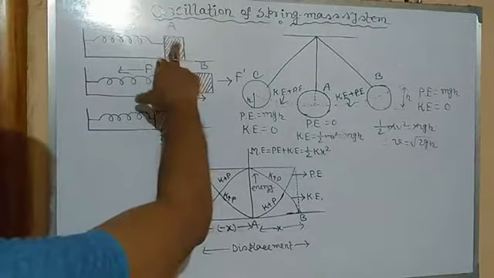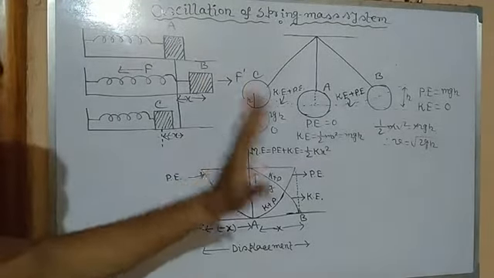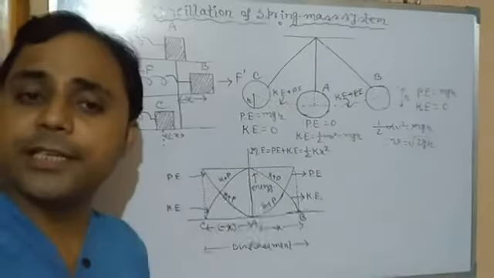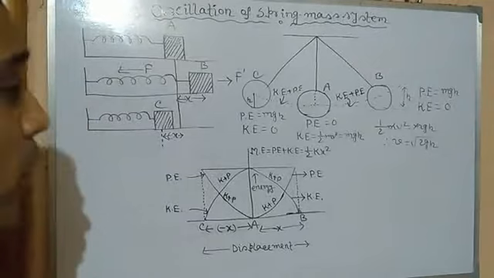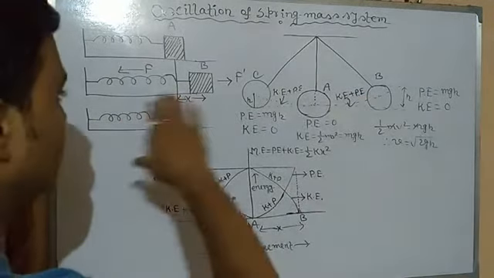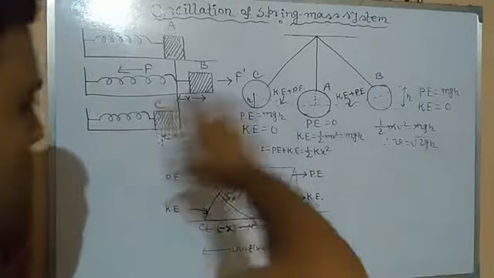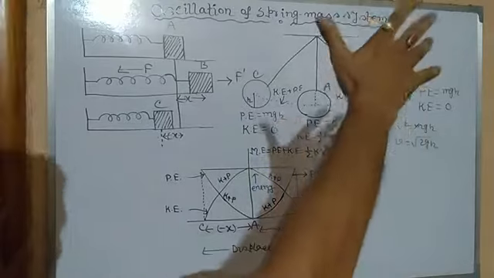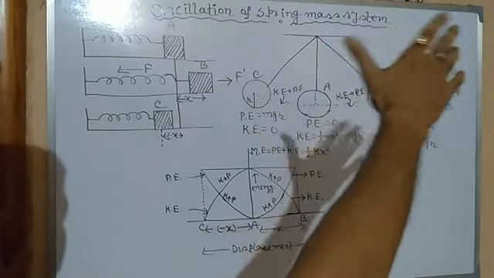You can see the block initially at position A was at rest, that is, at its equilibrium, at the mean position. So energy is zero. Now if we stretch the spring by moving the block towards the right side and then release it, what would happen?